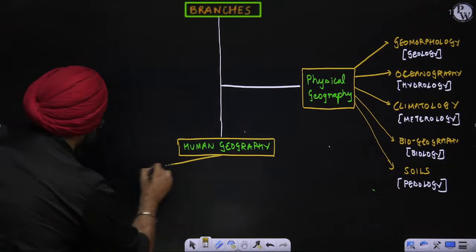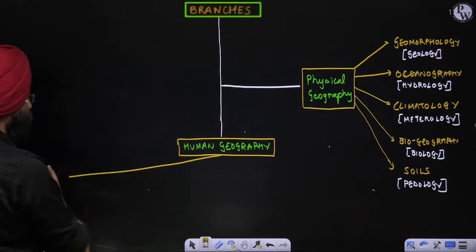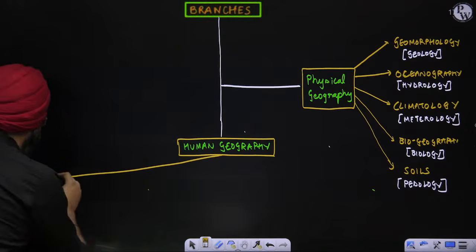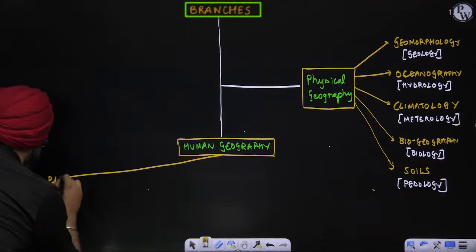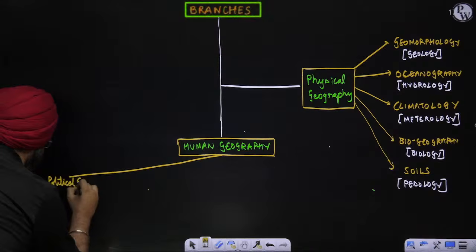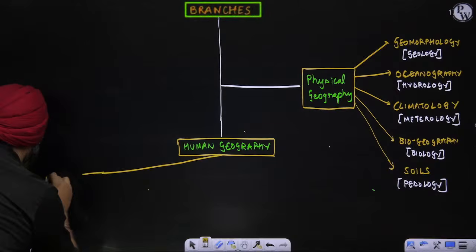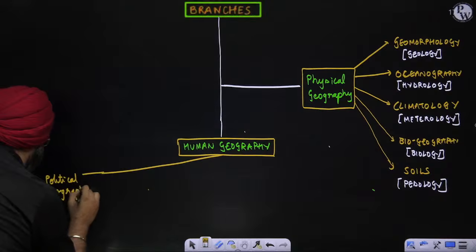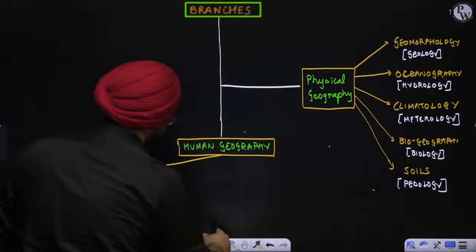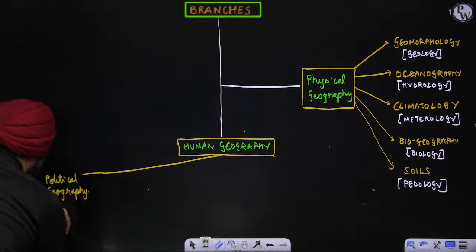Let us see. First, we have the topic of political geography. This is inspired from what? Political science, right?